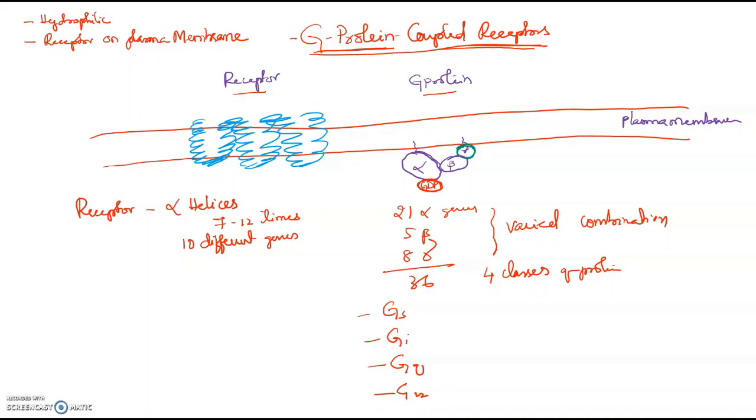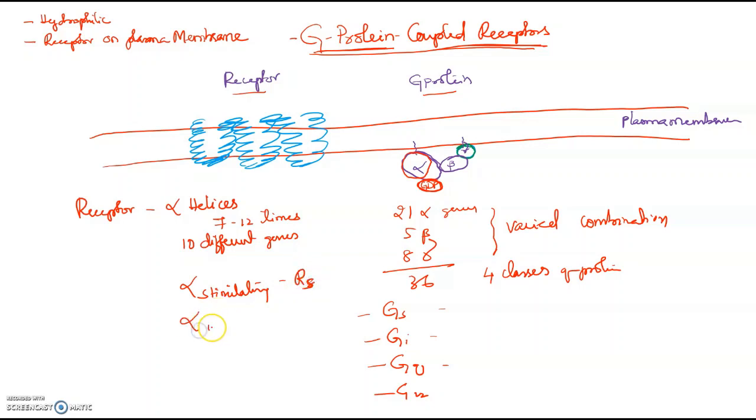GS are mostly stimulatory, GI are mostly inhibitory, GQ are mostly inhibitory. We'll look at it in a while. Now, the specification here, or the different thing here, is about this alpha subunit and its corresponding receptor. If the alpha subunit is stimulatory, the receptor is RS.